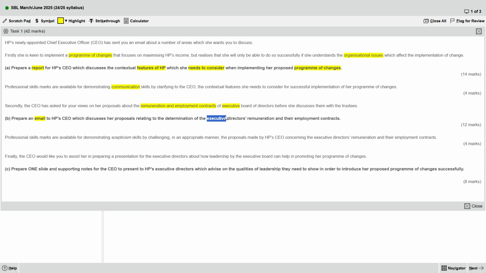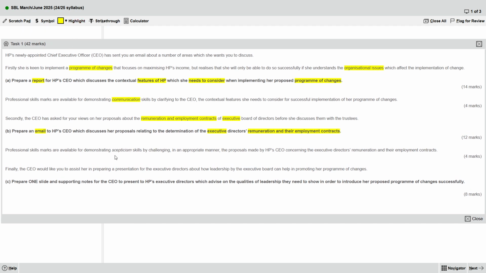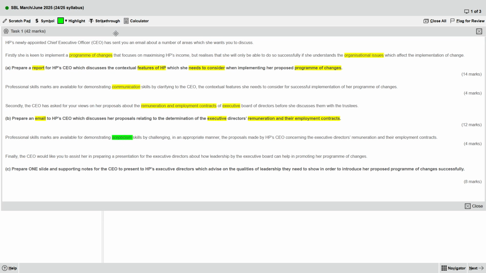Also the same again. Executive, and then remuneration. So let's see. Okay, skepticism. This one, skepticism, I specially highlight. This one I usually highlight in green color. This one is very special. Okay, let's continue.